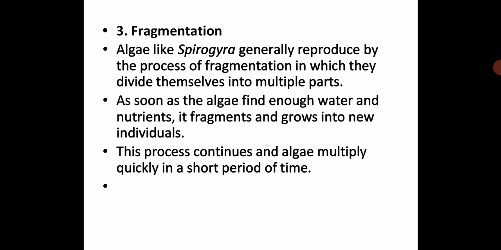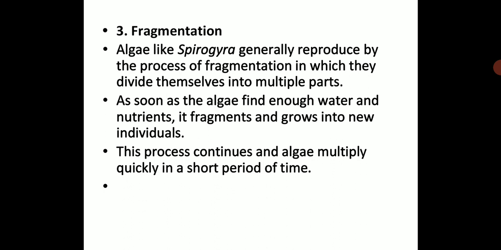Then the next method or way by which asexual reproduction can happen is fragmentation. Where can fragmentation happen? Let us see. Algae like Spirogyra generally reproduce by the process of fragmentation. So Spirogyra is an algae and it reproduces through fragmentation. It is a process in which they divide themselves into multiple parts. As soon as the algae find enough water and nutrients, it fragments and grows into new individuals. This process continues and algae multiply quickly in a short period of time.